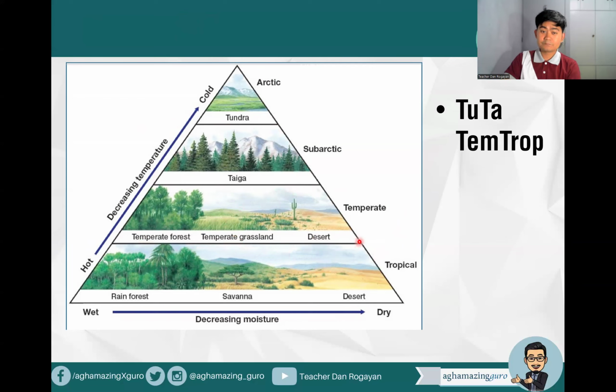Then you have the temperate forest, temperate grassland, temperate desert. Then you have tropical rainforest, savanna, and desert. And what's the largest desert? That's correct, that's Antarctica. What's the largest hot desert? That is the Sahara Desert.